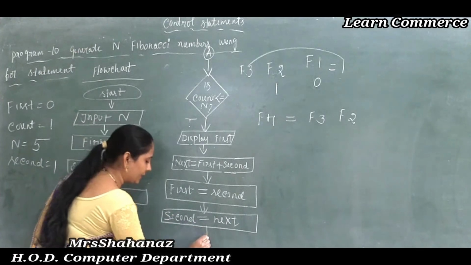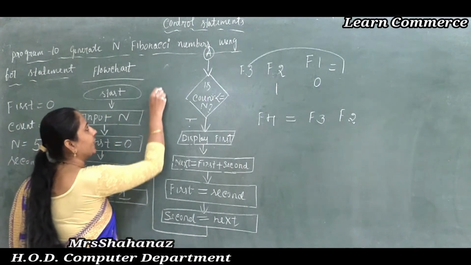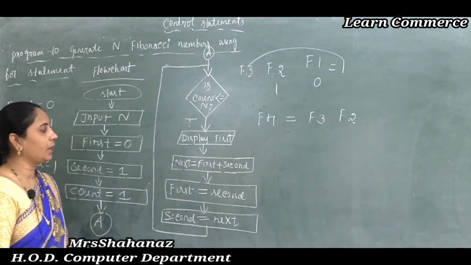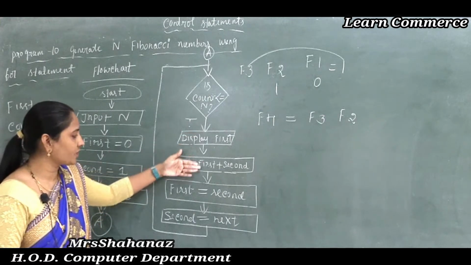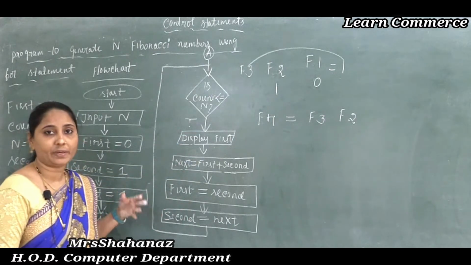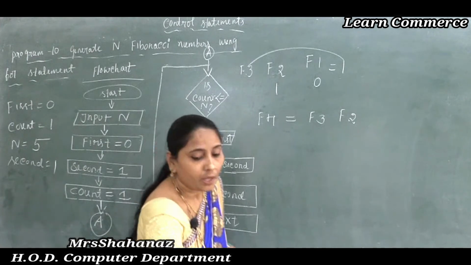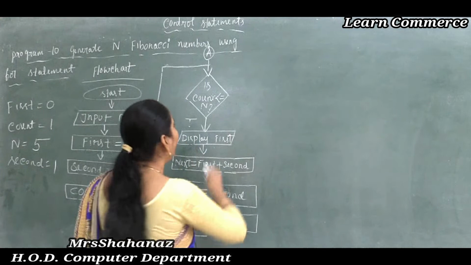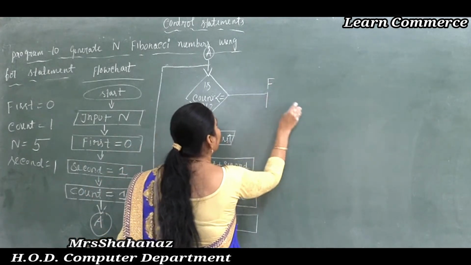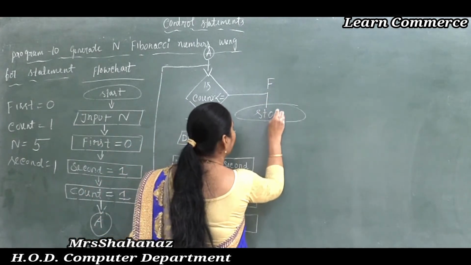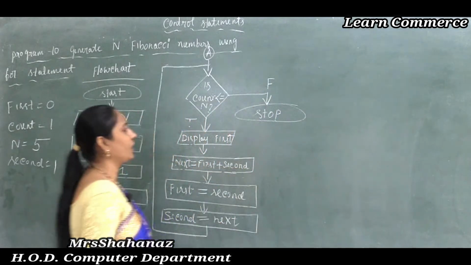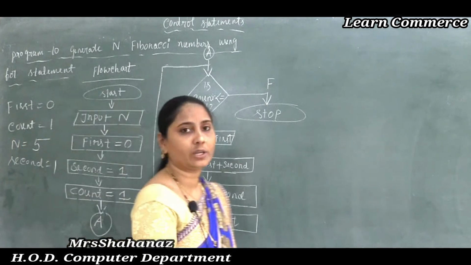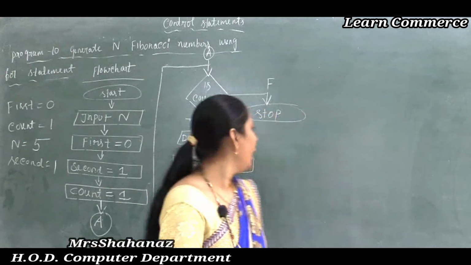And later, we need to make the connection, that means till where it is going to satisfy, till the condition becomes true. So all those procedures are going to be satisfied till the condition becomes true, or maybe sometimes the condition becomes false. If the condition becomes false, then nothing is there, that means we need to stop the program. So this is the flow chart of our Fibonacci series.